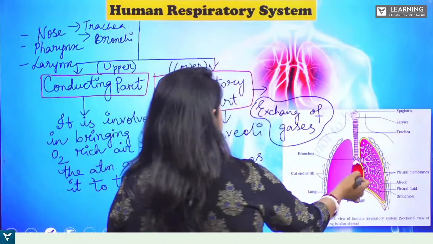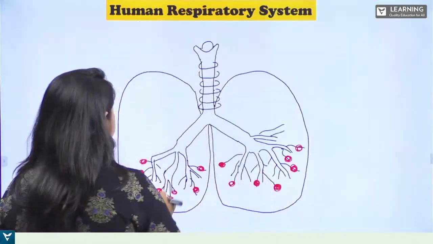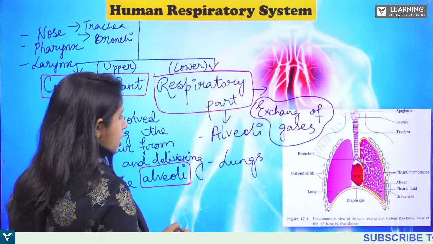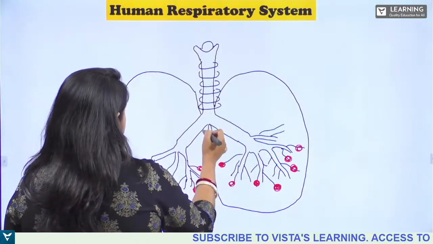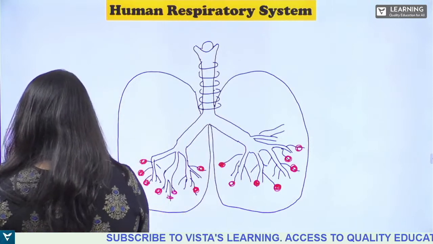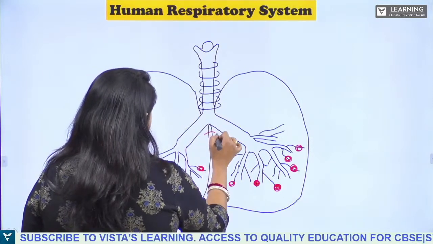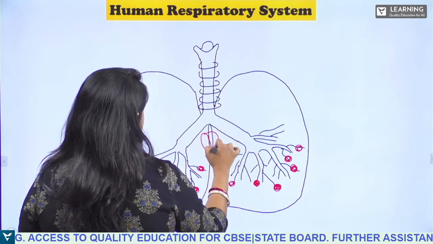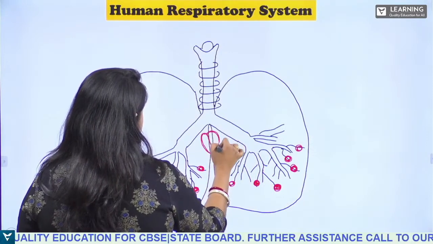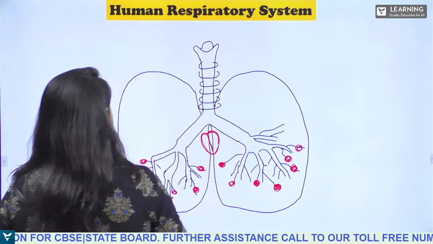And in between you can see the heart, right? Here the heart is present. In between the lungs, what is present? This is the heart, the human heart. The human heart is present in between the lungs, okay?